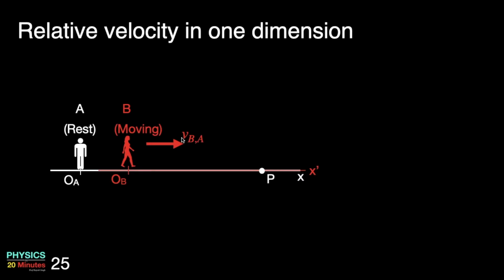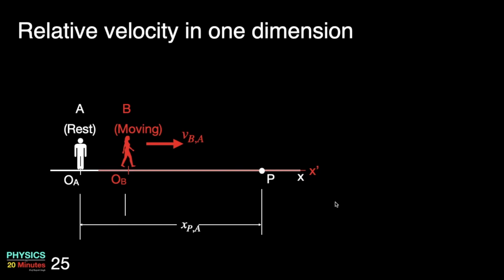Let us consider a particle P on the x-axis. How will the position of particle P be described by these two observers A and B, which are at rest and moving respectively? So let's see how they describe the positions.